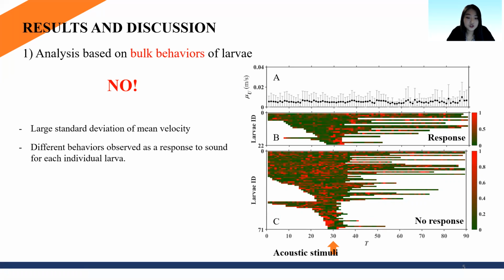The magnitude of non-dimensional velocities at each frame for individual larvae is represented with colors in these two figures, where red means high velocities and green means low velocities. While high velocities, red dots, are concentrated after the 30th frame in figure B, in figure C their distributions are random, which means that the sound did not have any impact on their behaviors. Even though larvae in figure B and figure C were exposed to identical sound, their behaviors vary as shown by the different distribution of red dots, high velocities, in these figures.